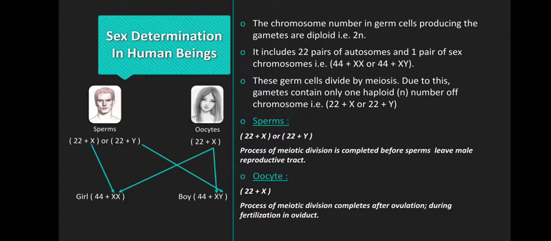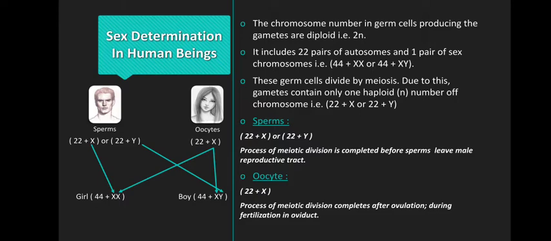If you take a diploid cell, then it will be 44 body chromosomes and 2 sex chromosomes. If both of these sex chromosomes are XX, then it would be a girl child, and if they are different, one X and another Y, then it would be a male, correct?